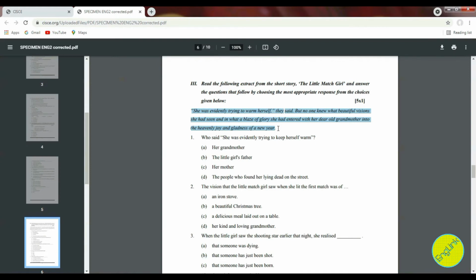She was evidently trying to warm herself, they said, but no one knew what beautiful visions she had seen and in what a blaze of glory she had entered with her dear old grandmother into the heavenly joy and gladness of a new year.